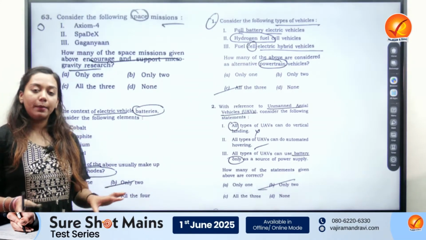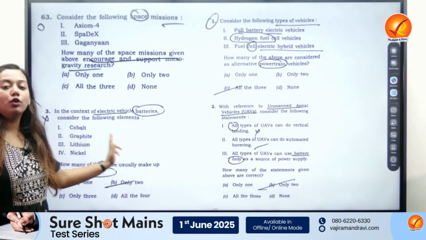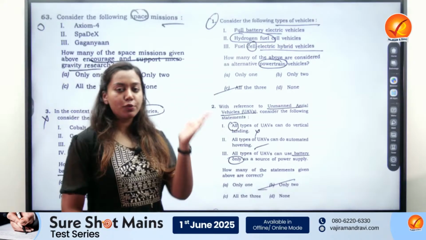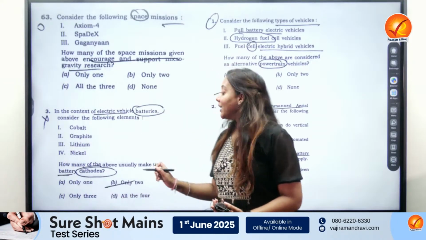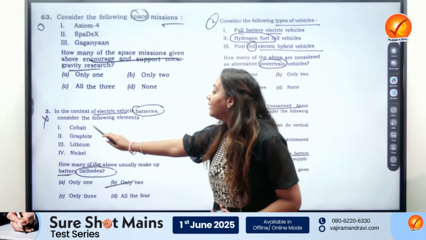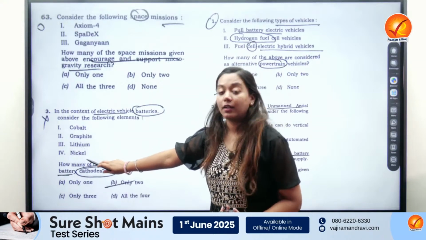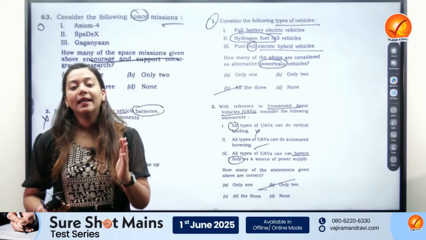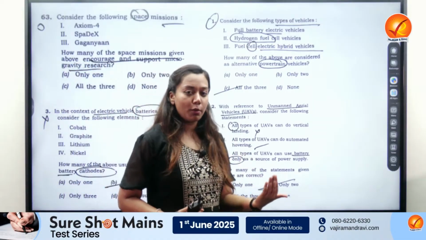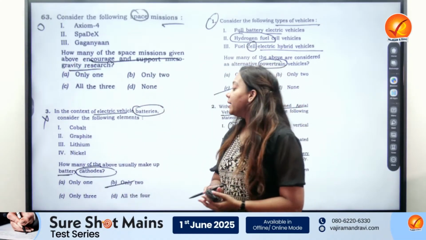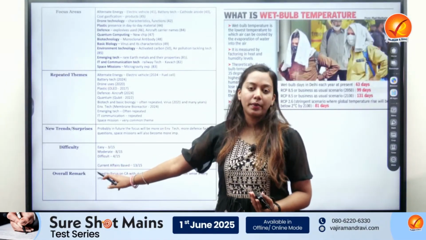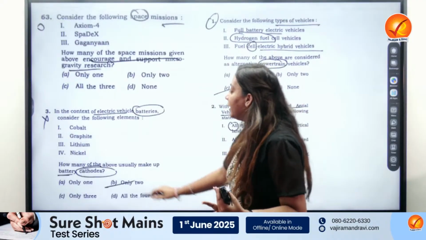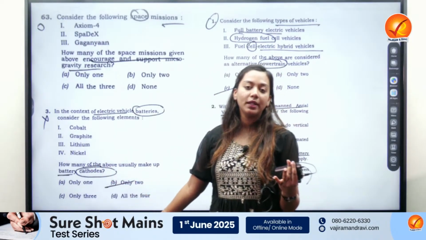So for example, we famously know that graphite is an anode. On the other hand, graphite, it is made up of carbon, belongs to p block element. So obviously, this is having a completely different nature as compared to cobalt and lithium and nickel. Cobalt and nickel, by the way, are transition elements, but they have metallic properties. Lithium has metallic properties. So we can actually club all the elements together which have got chemical properties, the S block elements and the D block elements. So here we would find, after clubbing them, that only 3 would be the right answer.